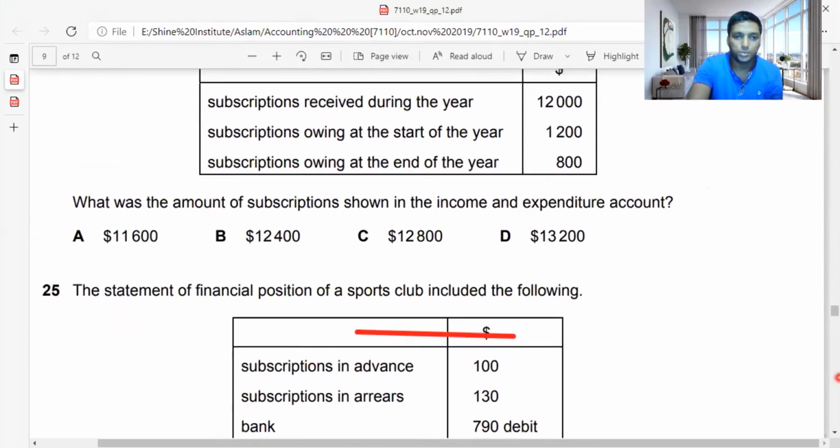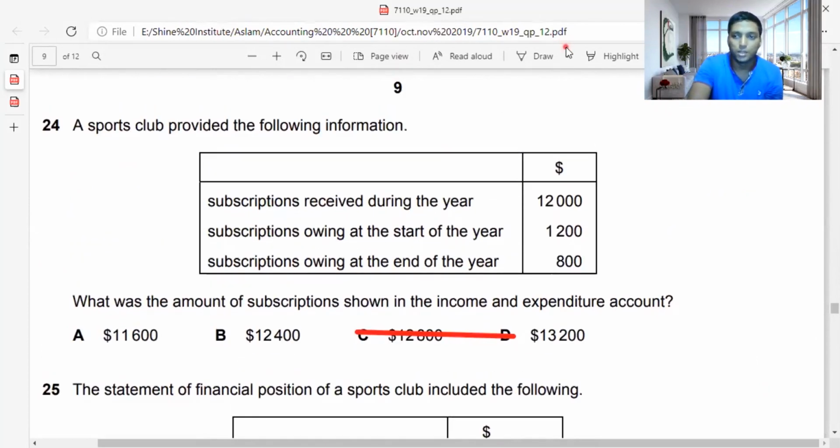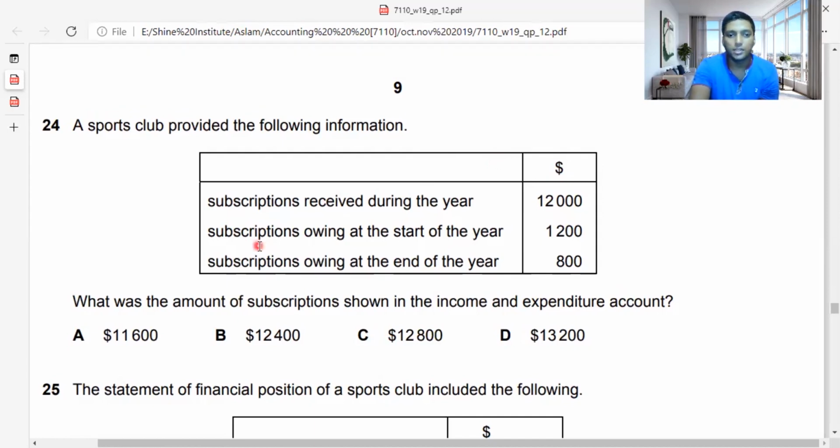24th, adjustment, sports club, very easy adjustment. If you want to do this, you need to have a good knowledge of prepaid income and accrued income, guys. A sports club provides the following information: subscription received in the year is 12,000. Subscription owing at the end of the year is 1,200. Now, what is this owing? Owing means it's an accrued income. So you need to know what owing is first of all.